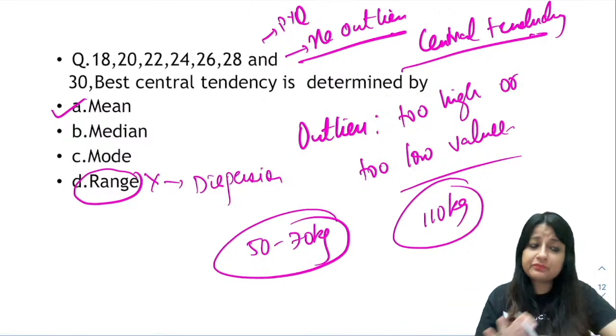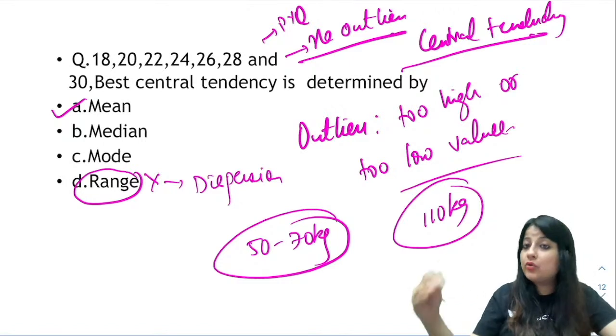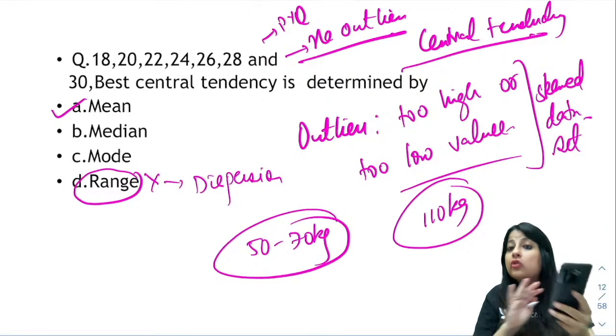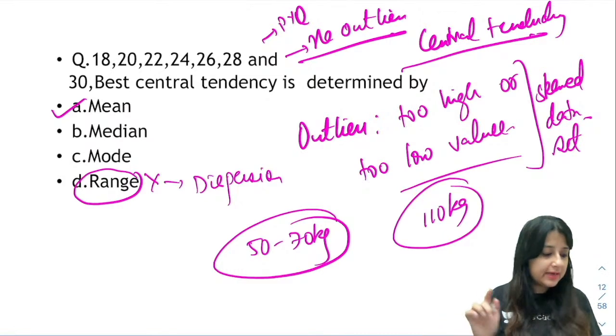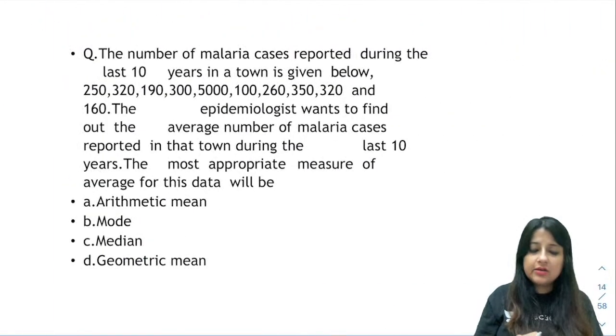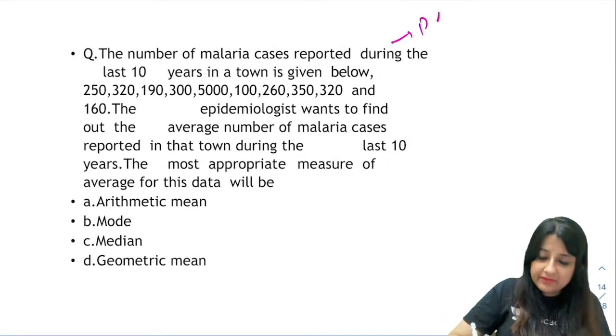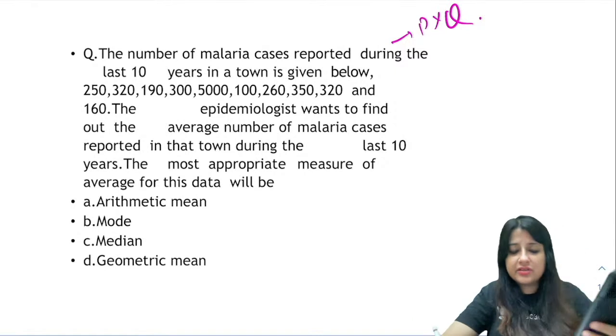Just like in a data set, you can have too high or too low values. So when you have outliers, it becomes a skewed data set. In that case, mean cannot be used. But now look at another question. Look at this question. What is your answer to this question? This is also a PYQ.